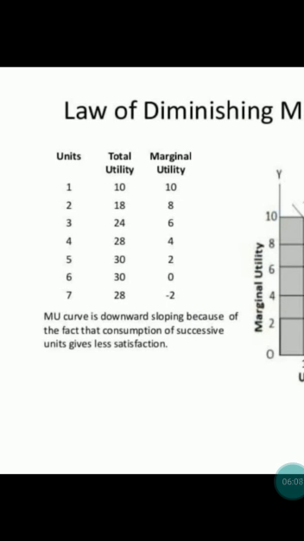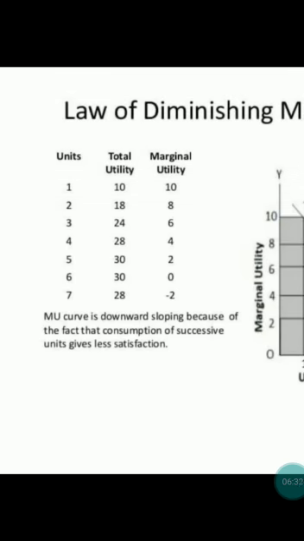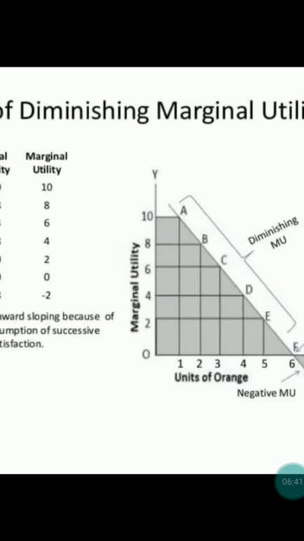Again, if we are consuming the third, our satisfaction goes down to 6, then 4. When we are consuming the fifth unit, again our satisfaction goes on diminishing to 2. If we are consuming the sixth unit, again our satisfaction goes down to 0. And if we consume the seventh unit, our satisfaction goes down further, that is 7 minus 2. So here, with the help of a graph, we are going to discuss.